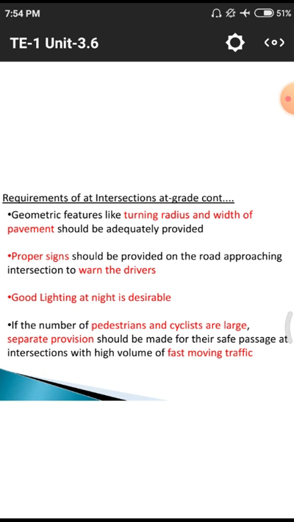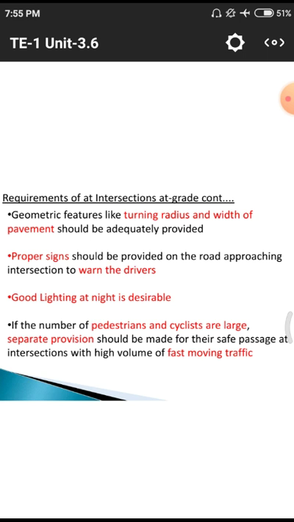Next one, good lighting systems at night. That means good lighting at night is desirable. At particular cross sections, we need to provide headlights. Not headlights, I mean the high-tower lights have to be provided in particular sections to have better lighting. Sometimes these lighting properties also cause a major amount of accidents. Why? Because they will directly reflect onto the eyes of the driver. Those also lead to some amount of accidents. So we need to use a proper lighting system which will not affect the drivers.